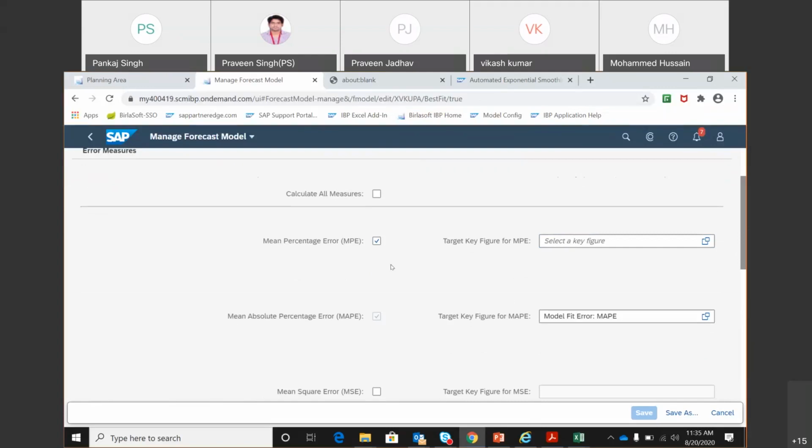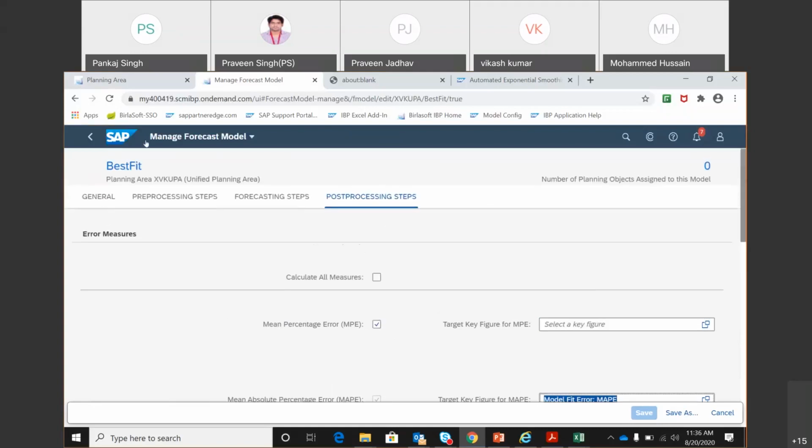Since in the past we also have the actual sales history, the ex post forecast is compared to actual sales history, and then we get the error. So MAPE, MSE, these are the errors, and those errors will appear in the target key figure. In this case, you can see model fit error MAPE. This is the key figure where we will see the error percentage that we have got. Okay, so that is the fourth step in our forecast model.